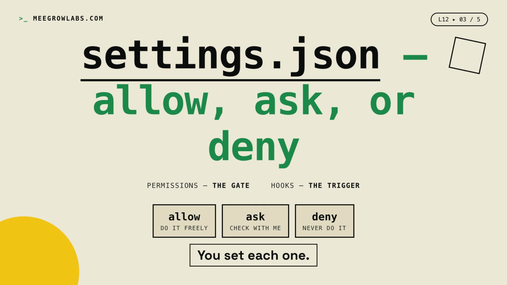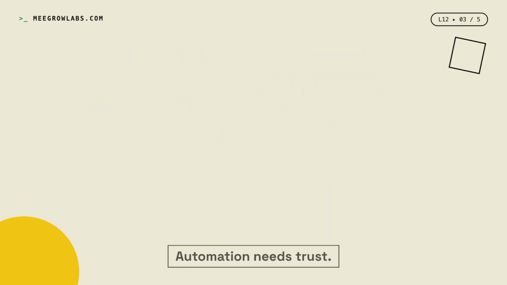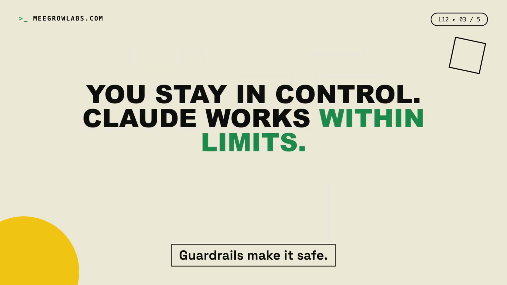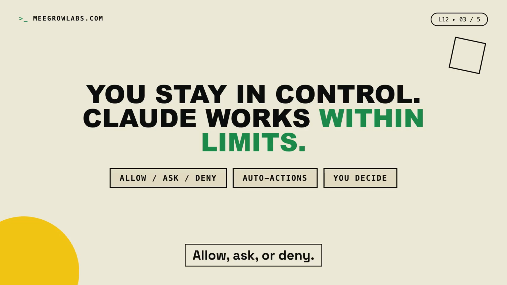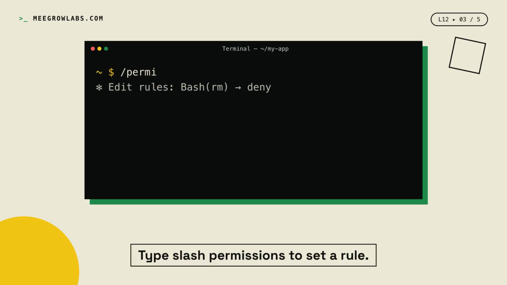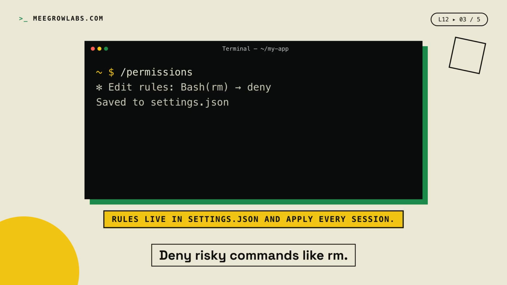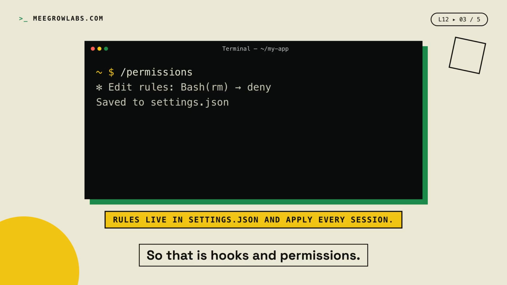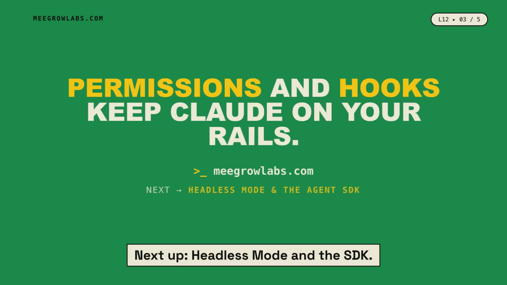You set each one. So why does this matter? Automation needs trust. Guardrails make it safe. You stay in full control. Allow, ask or deny, plus auto action on cue. Try it right now. Type /permissions to set a rule. Deny risky commands like rm. So that is hooks and permissions. Next up, headless mode and the SDK.